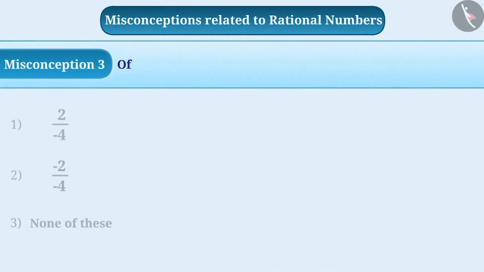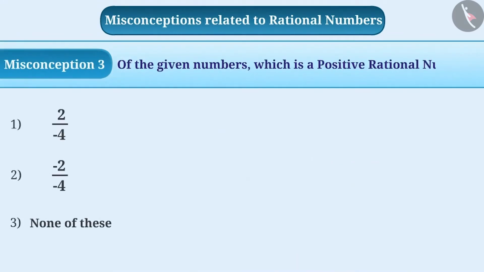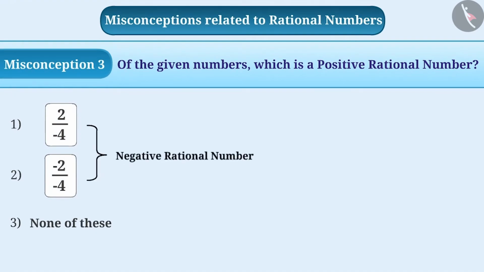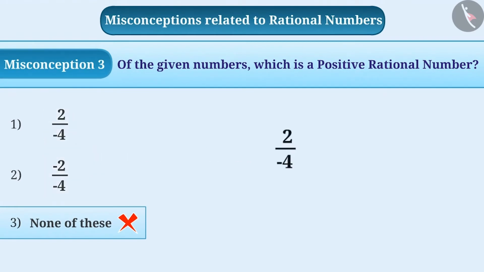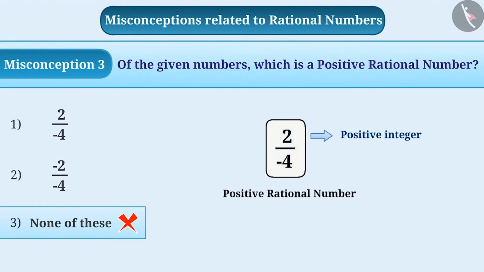Misconception 3. Of the given numbers, which is a positive rational number? Some students fail to understand the basic concept of positive and negative rational numbers. They just see that in the given options, negative sign is used. Therefore, all are negative rational numbers. With this understanding, they choose the incorrect option, option 3, which is none of these. Some students think that if the numerator is a positive integer, then that number is a positive rational number, like 2 by minus 4. With this understanding, they give incorrect answer, option 1.